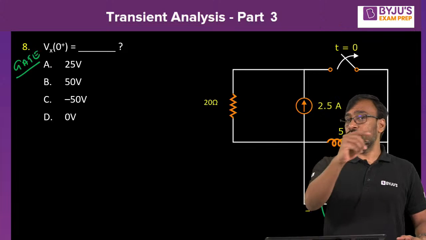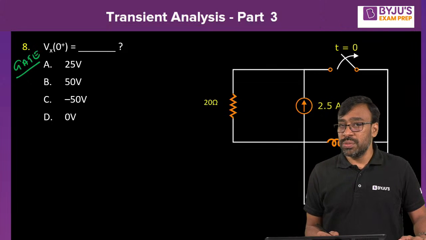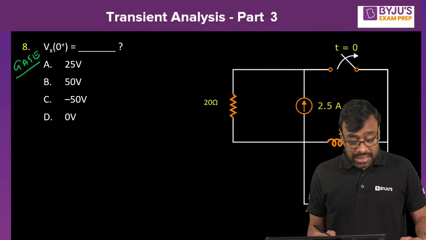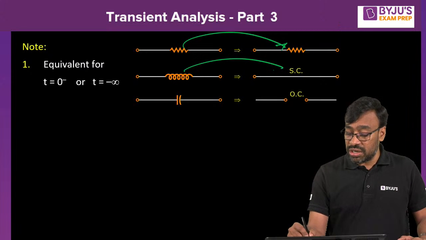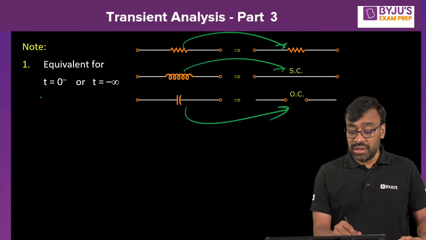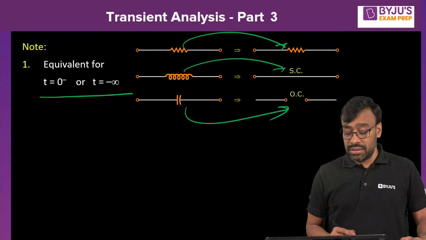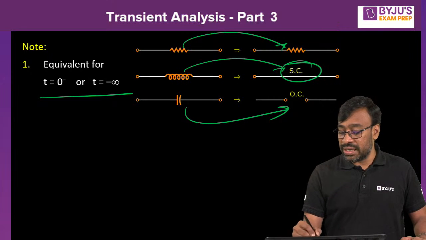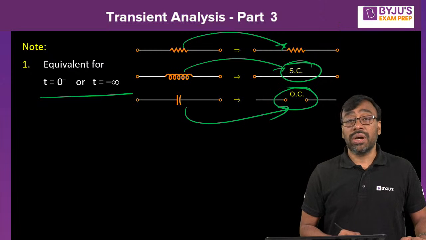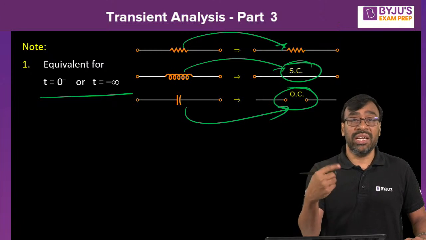But to construct the t equal to 0 plus equivalent, we have to proceed with the t equal to 0 minus equivalent. How do you construct the t equal to 0 minus equivalent? Resistor remains resistor, inductor short circuit, capacitor open circuit. Switching operation has not happened, before the switching operation. Based on the current through the inductor and voltage across the capacitor, we'll decide what is going to be the t equal to 0 plus equivalent.